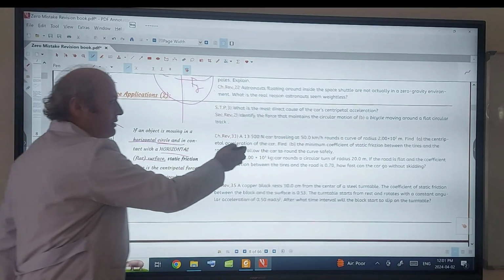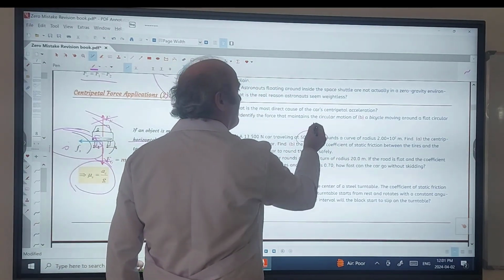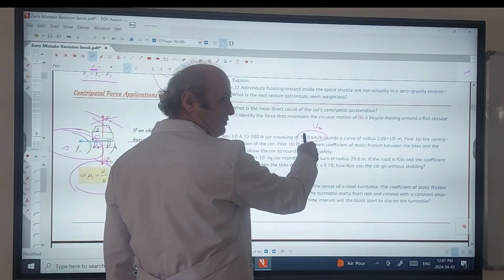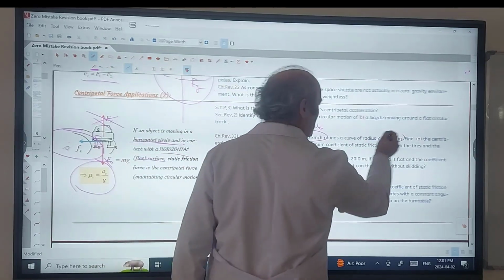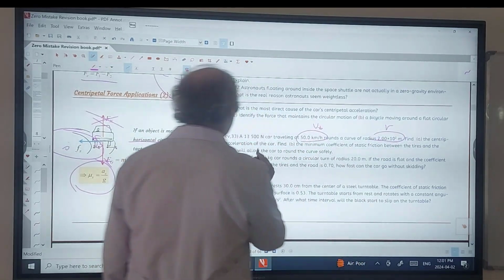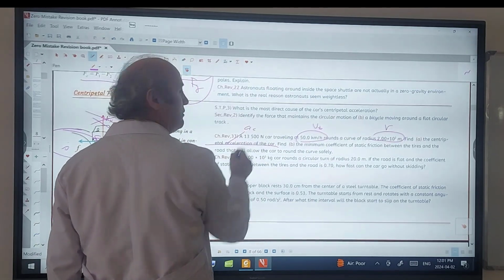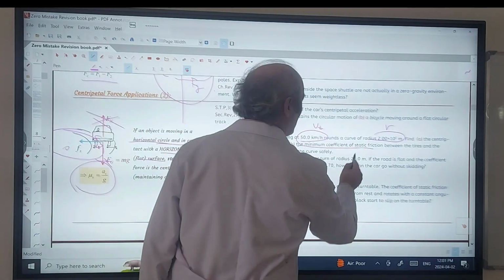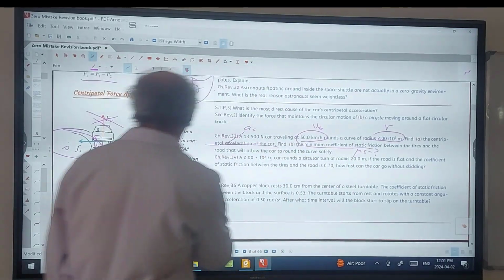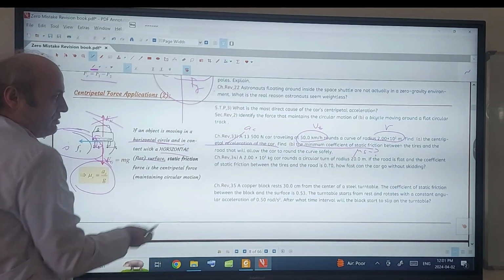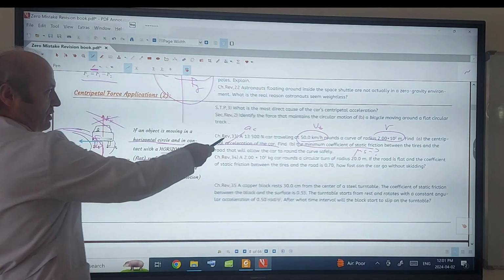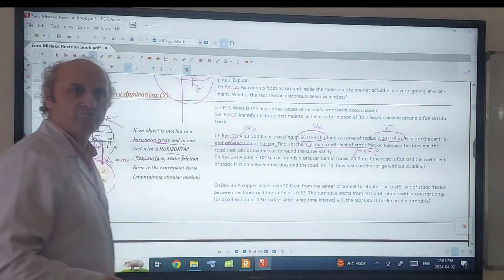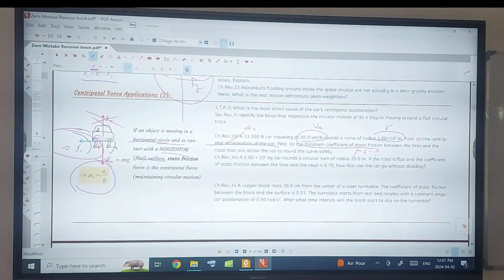Just an example. A car is traveling at v in kilometers per hour; you have to convert it to meters per second. Radius is given. Calculate centripetal acceleration AC, which is v squared over R. Then calculate mu s: AC divided by G, that's all. AC will be calculated in part A, mu s will be calculated in part B.